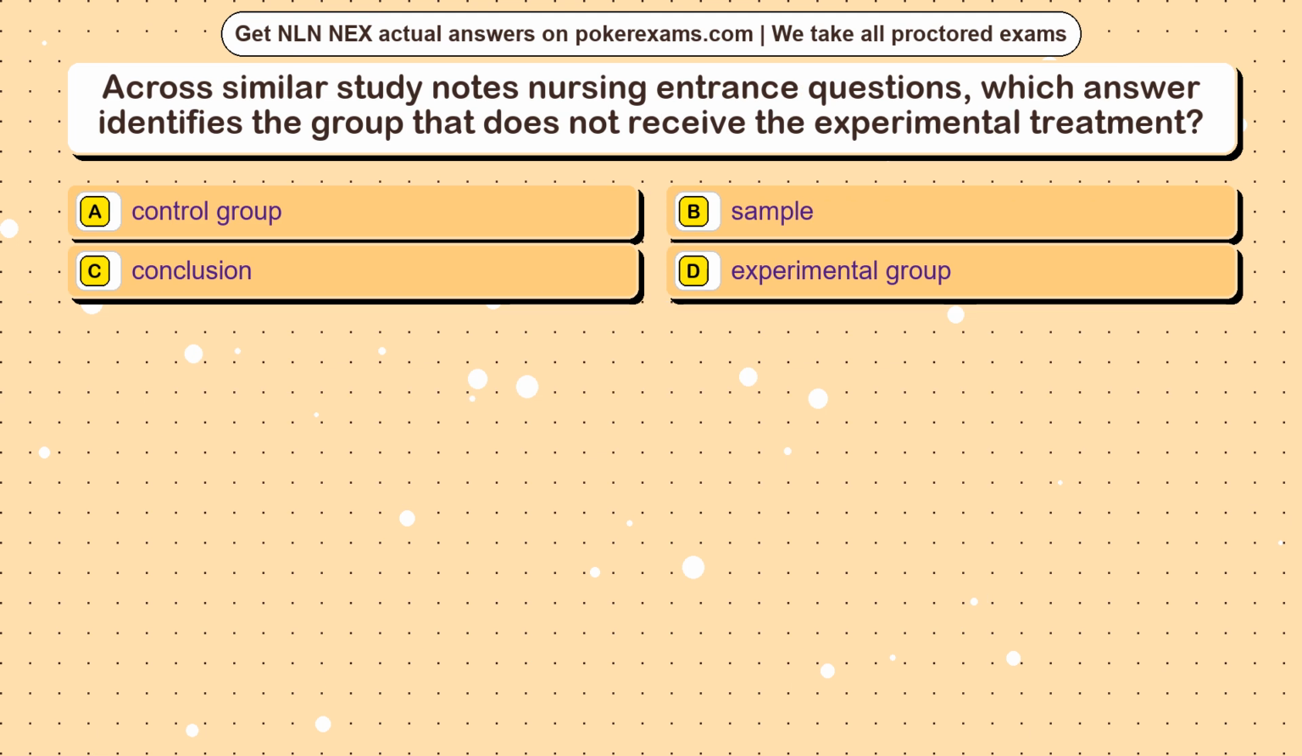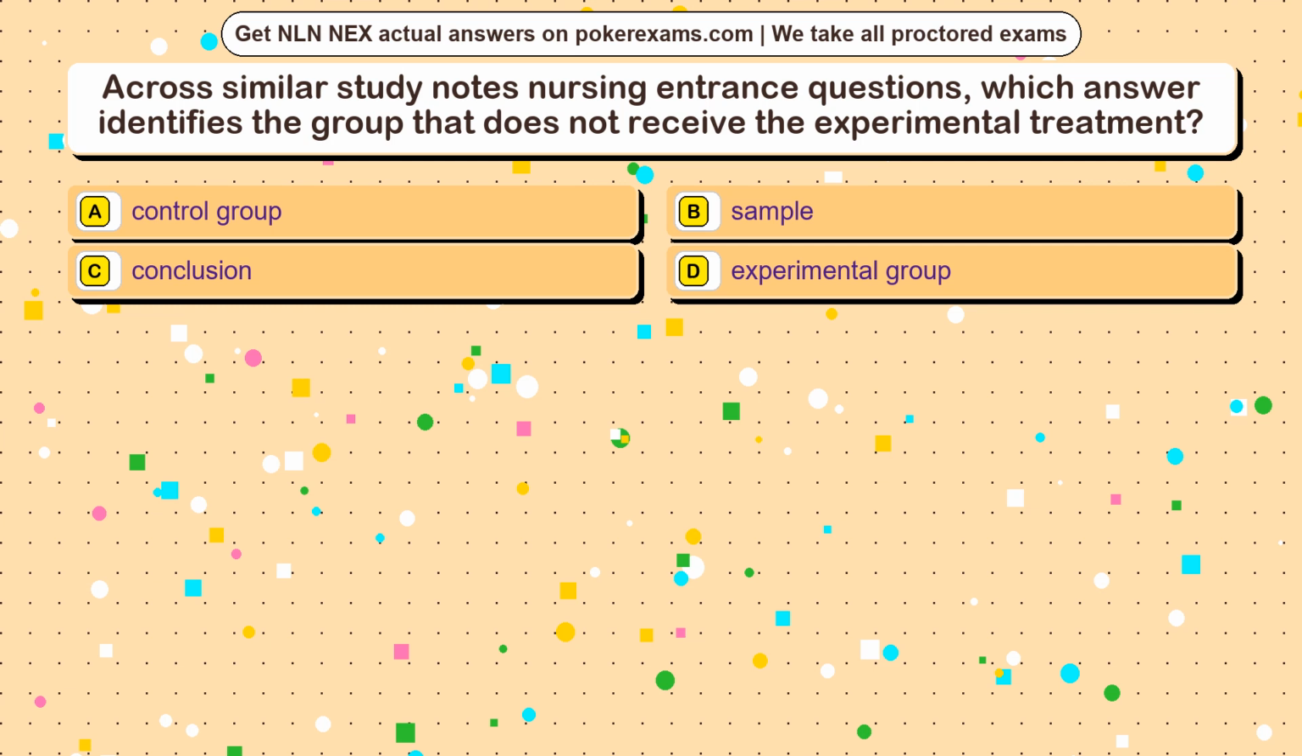Question 20. Across similar study notes nursing entrance questions, which answer identifies the group that does not receive the experimental treatment? Option A, control group. Option B, sample. Option C, conclusion. Option D, experimental group.